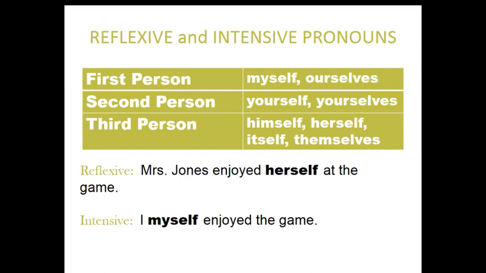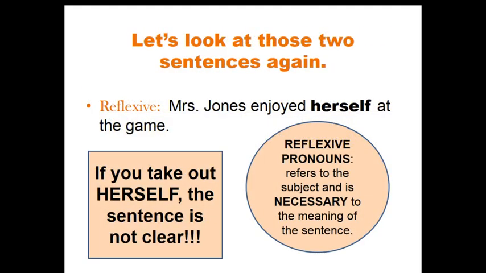For example, Mrs. Jones enjoyed herself at the game. And the second example is I myself enjoyed the game. Now here you can identify the difference between reflexive and intensive pronouns. So you can compare these two. Now look at the examples.